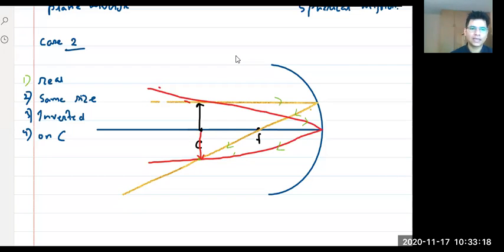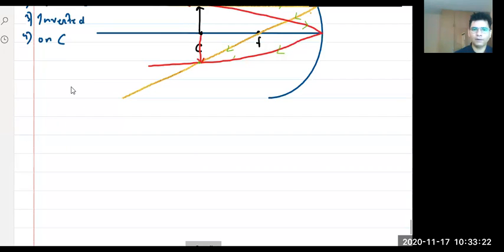Now, can we draw this third case? Let's see where the third case will be. Case 3 will be between C and F. Yes or no?